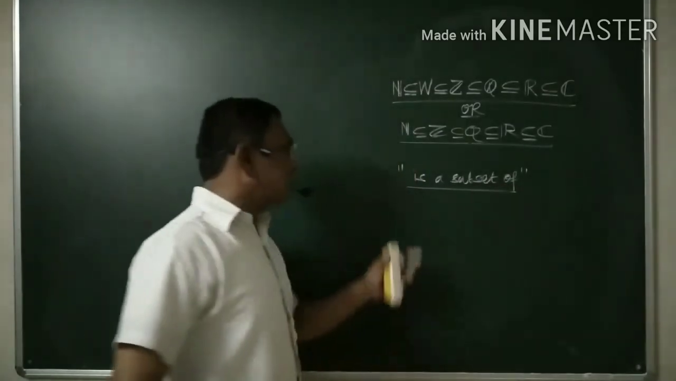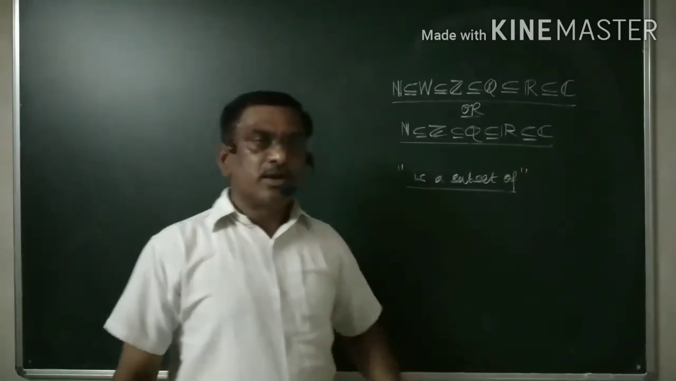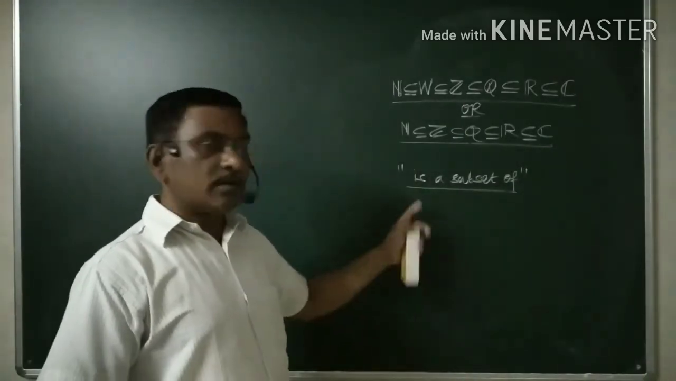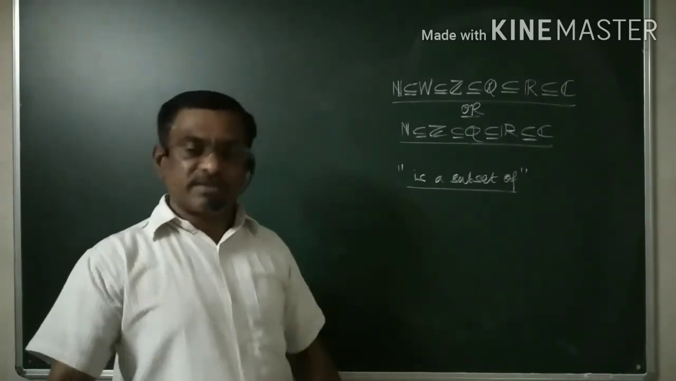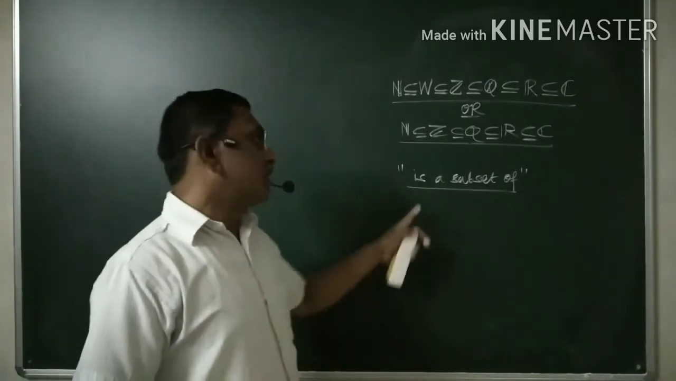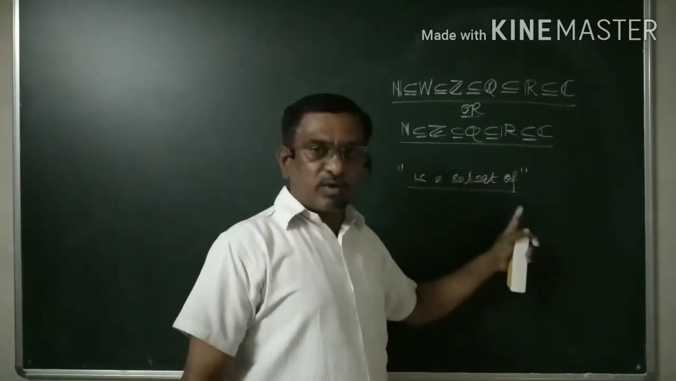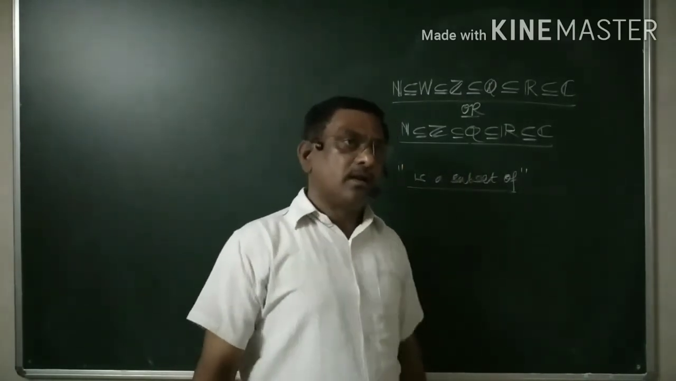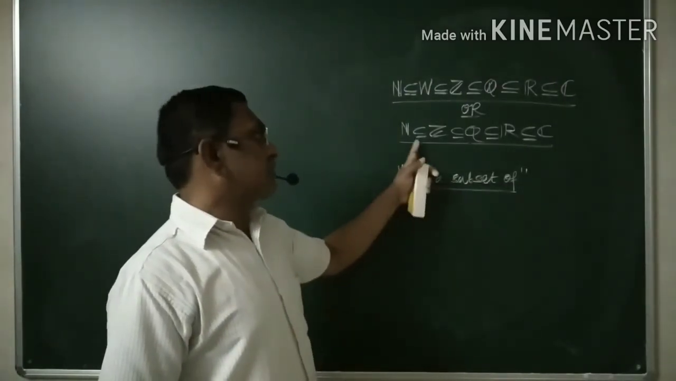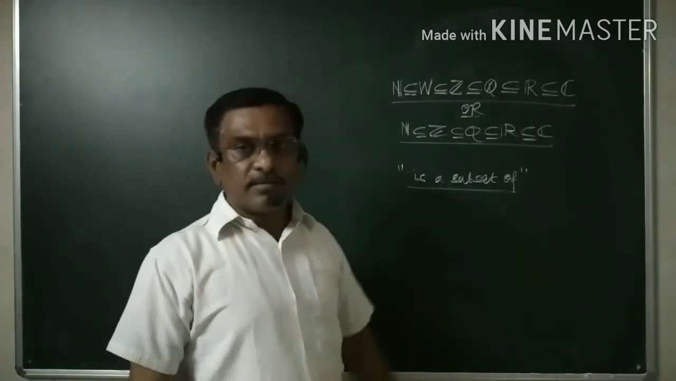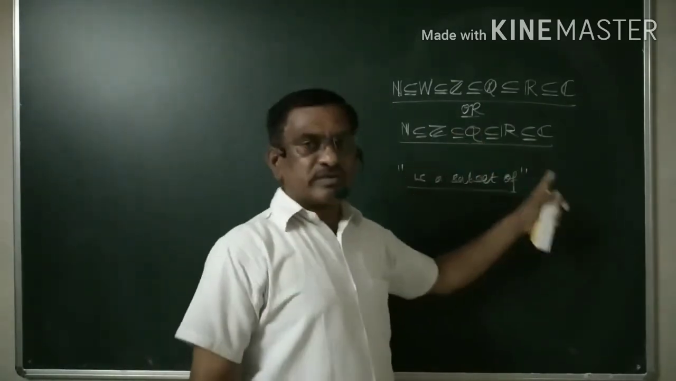Why am I writing this here? Because after this you need to go to relations. First of all sets, then relations, and after that we need to go to functions. This is how a relation is formed, and this is an example to get the idea. What do you mean by relation? Subset is a relation among all these 5 sets.